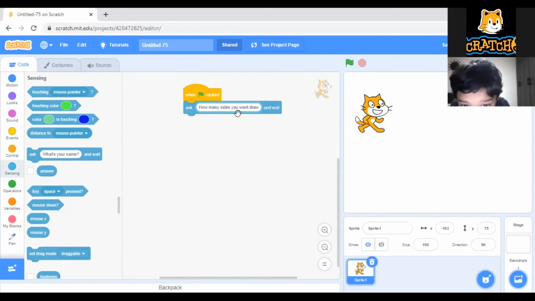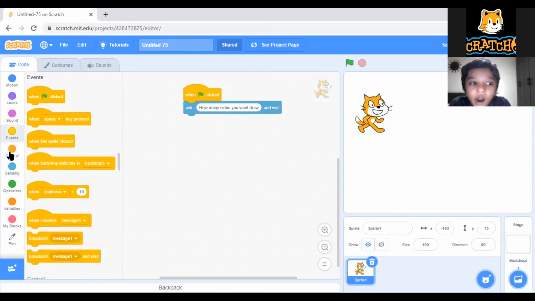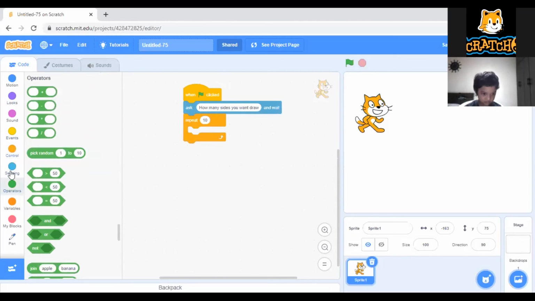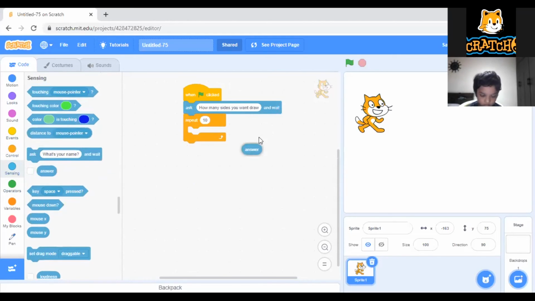How to make that? Simple. I told you before, the total is 360. 360 divided by how many sides you give, that shape will come. Now what we need to do is simple. Take a repeat block. In this repeat, you can keep the answer.